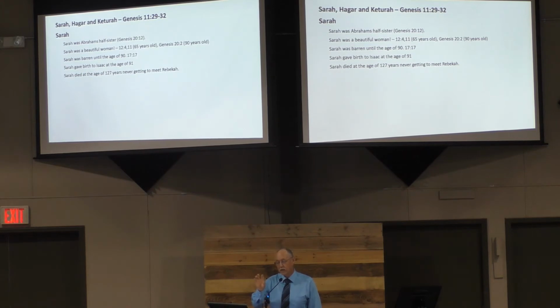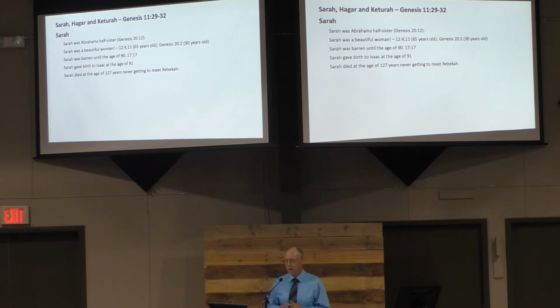So this idea of her barrenness is a little bit unique. We're going to find out that her two daughters-in-law later will also be barren, but they won't be barren until the end of things. Okay, so we'll get there in just a minute. Sarah gave birth to Isaac at the age of 91, and then Sarah will die at the age of 127.